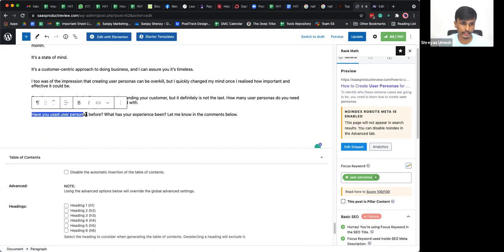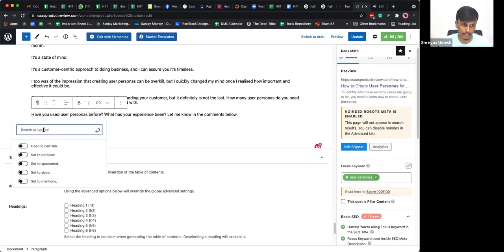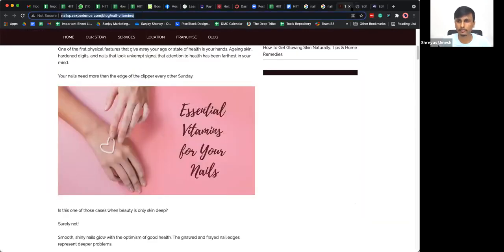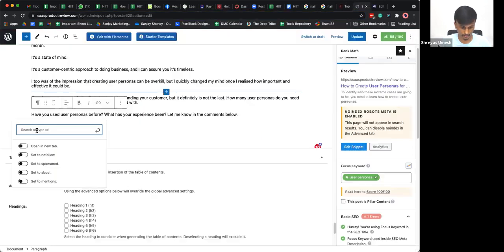So just highlight the phrase that you want to interlink. Click on this link icon here, right? Or Command K or Control K. So click on it and drop in the URL of your second article or your first article if you're editing the second article. Drop in the URL here. In this case, let me just highlight, drop in the URL for this particular one here, right?